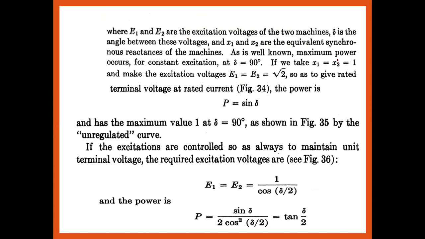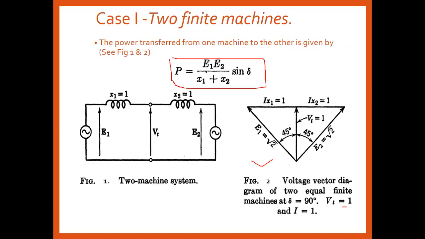Okay, so if we take x1 and x2 equal to 1 and make the excitation voltage E1 equal to root 2, we are able to find from the equation that P is equal to E1 E2 upon x1 plus x2. E1 and E2 are root 2, and x1 plus x2 is nothing but 2. So that is 2 root 2, and the sine theta is nothing but what? It should be 90 degrees.